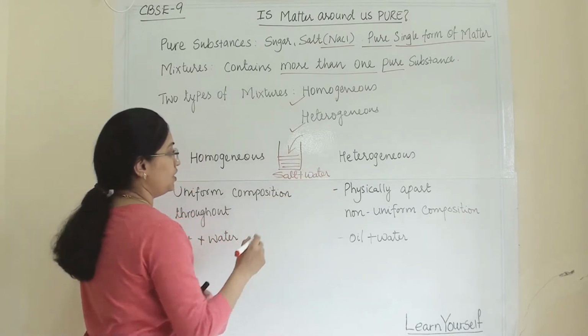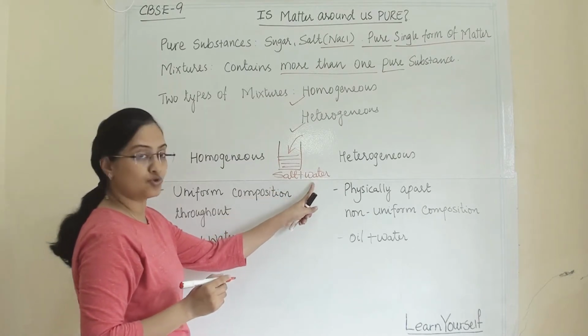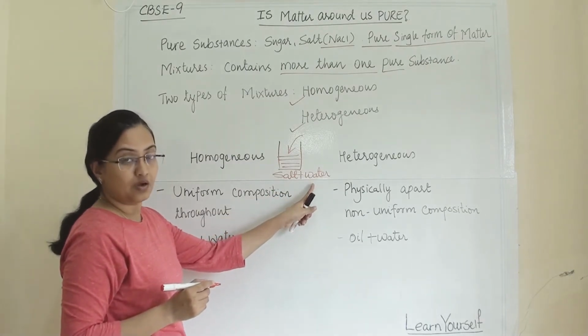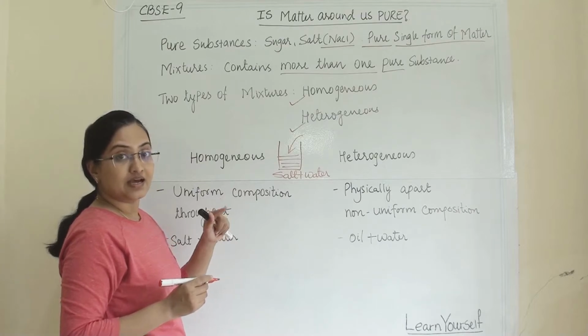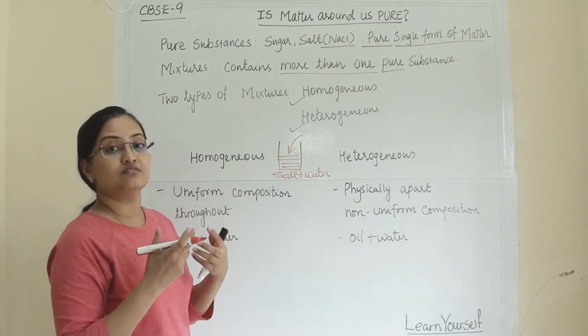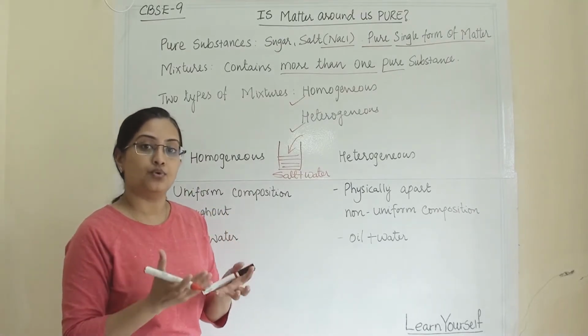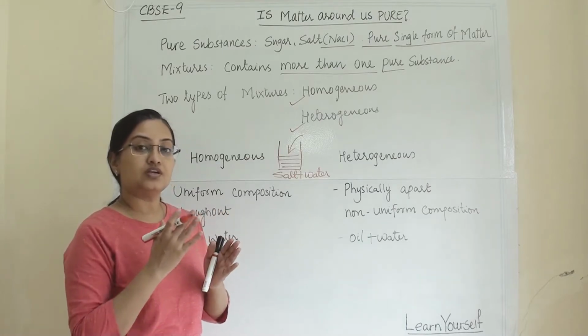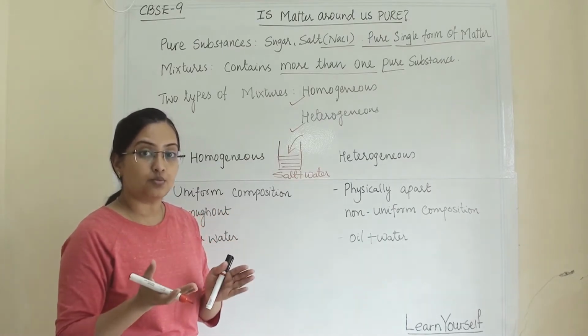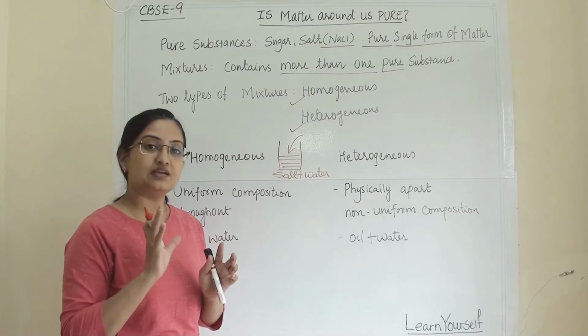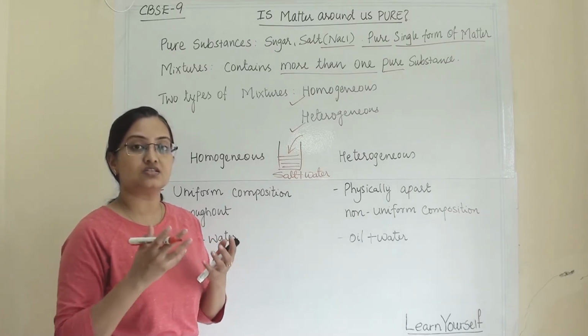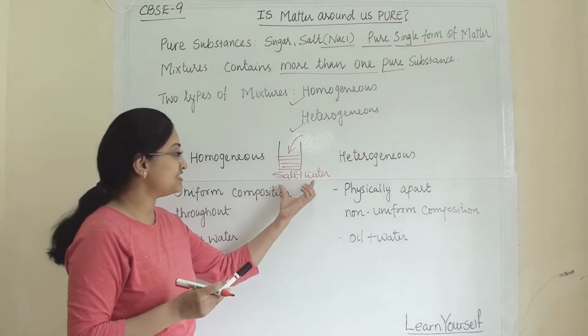So this is a mixture of salt plus water. The very first thing is that a mixture is just physically mixed components. When we mix one component with another, they are not chemically bound with each other. They are physically mixed.